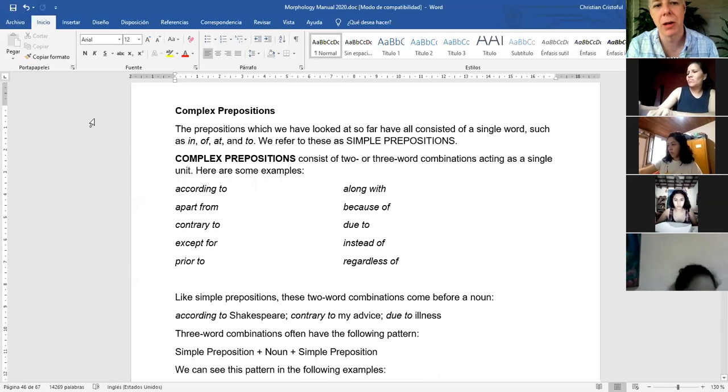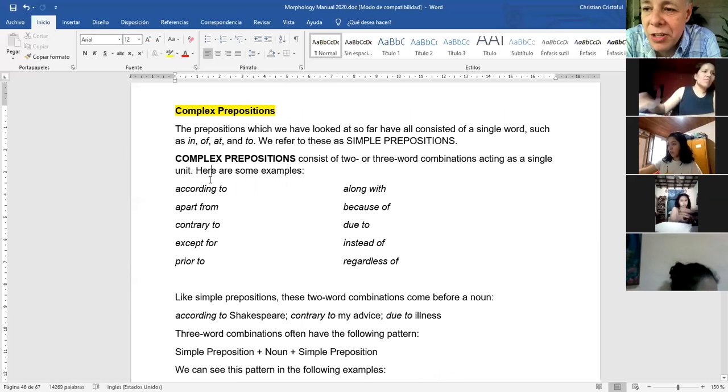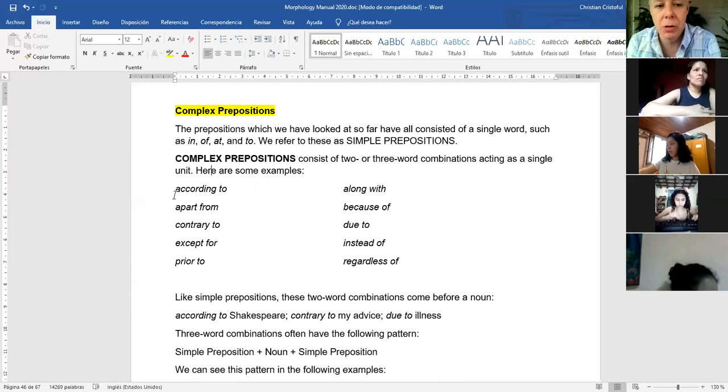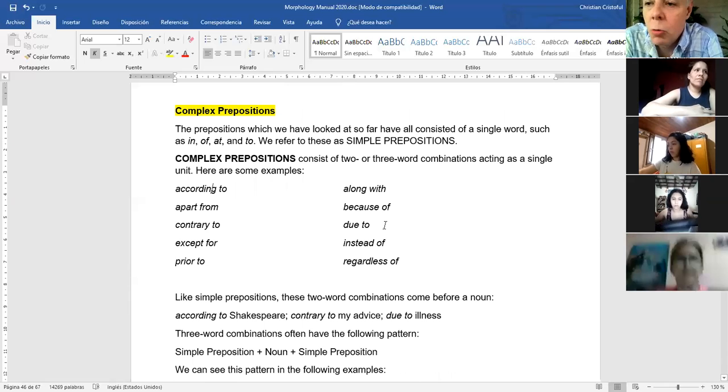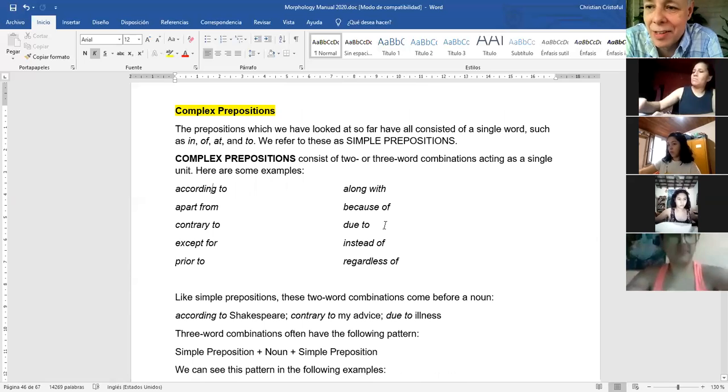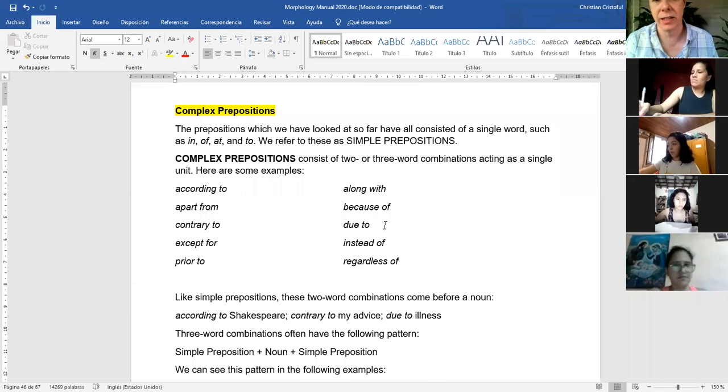Now we're going to talk about complex prepositions. Complex prepositions are prepositions that have more than one word. For example, according to is a preposition. Along with, because of, these are examples of prepositions. When we analyze sentences, we are not supposed to write like this. Let me show you.